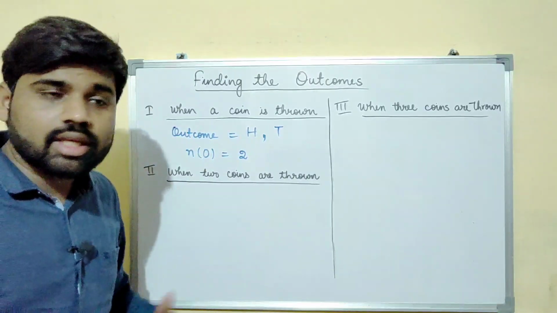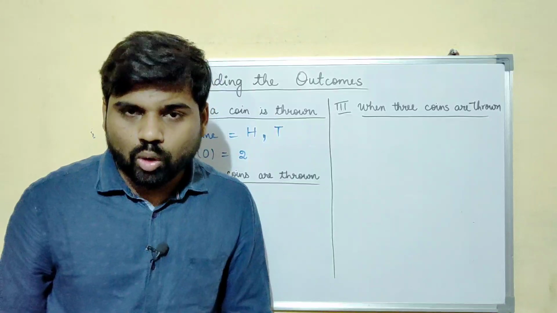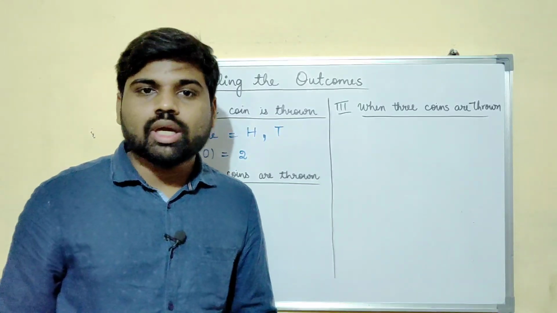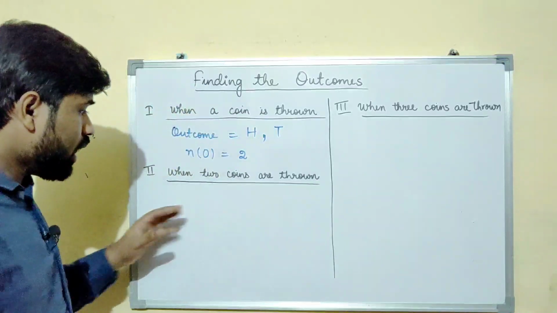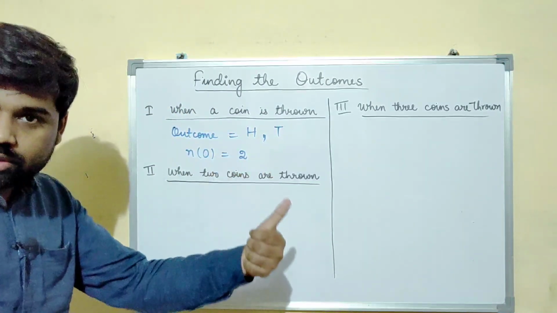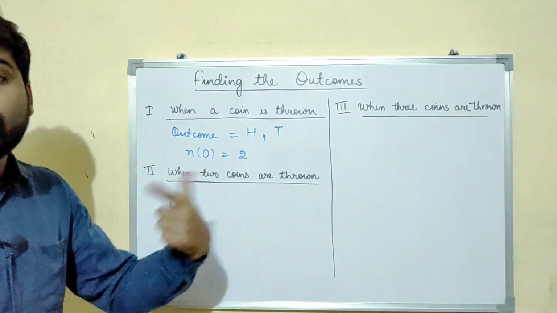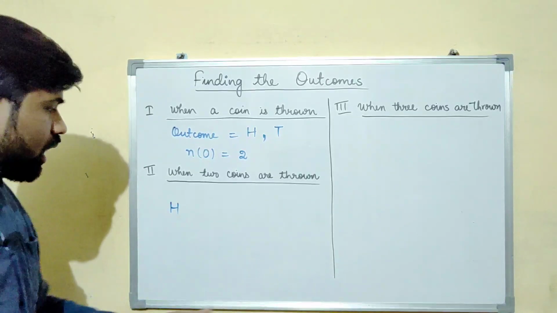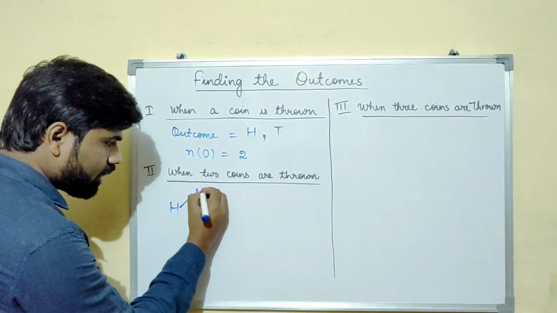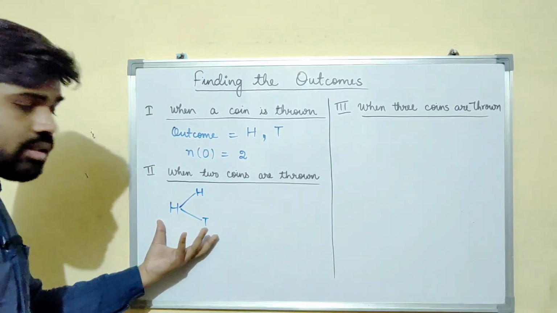Now let us increase the number of coins. Now I am throwing two coins, or it can be said I am throwing a coin twice. Then when I throw it for the first time, a head can appear. And then I throw it for the second time, I can get either head or tail. Try to understand this.